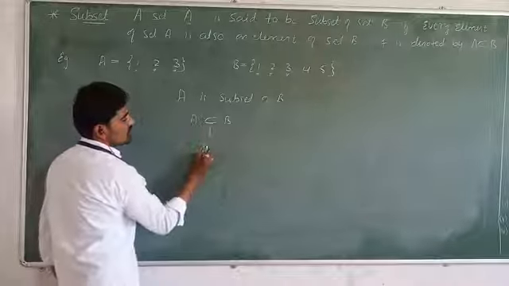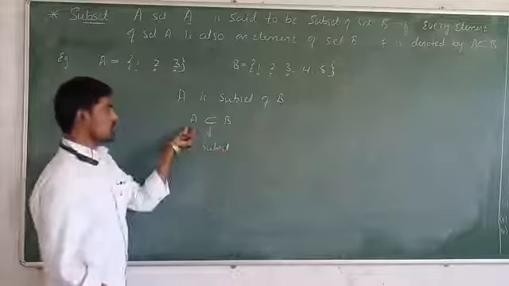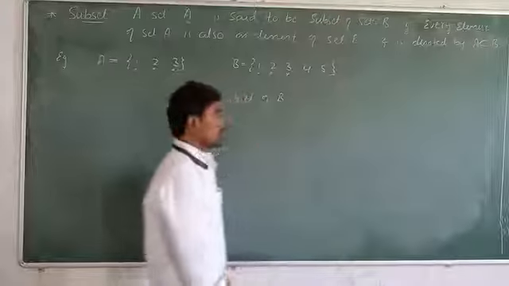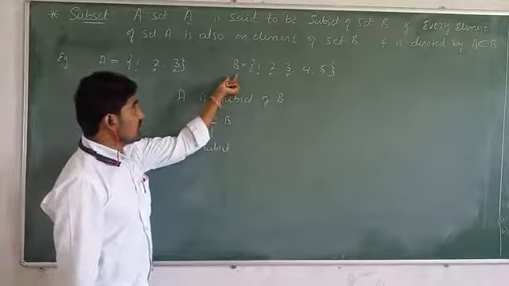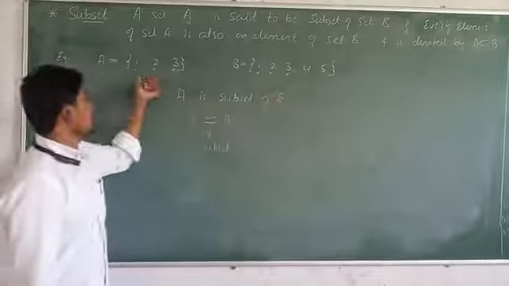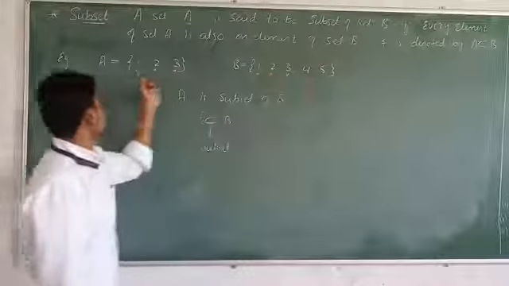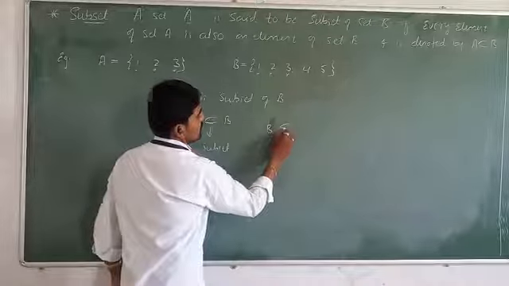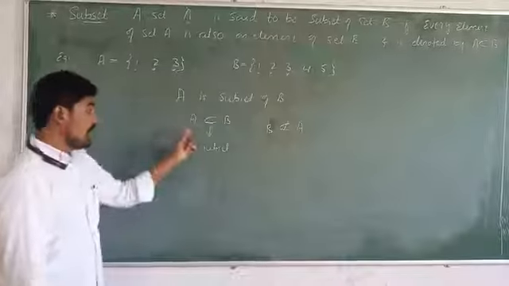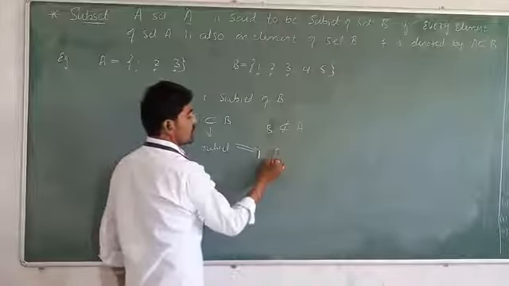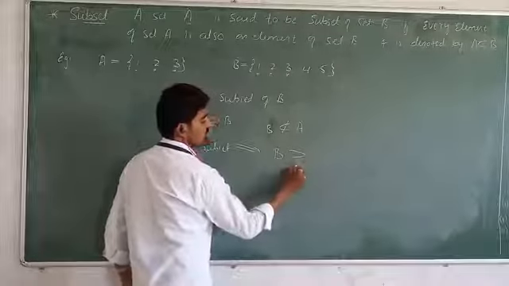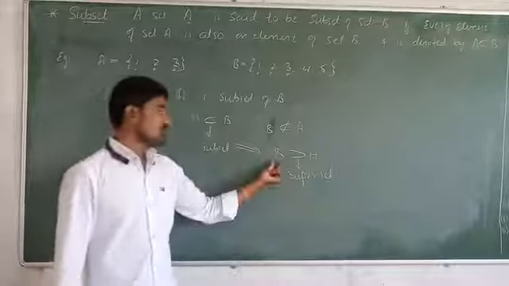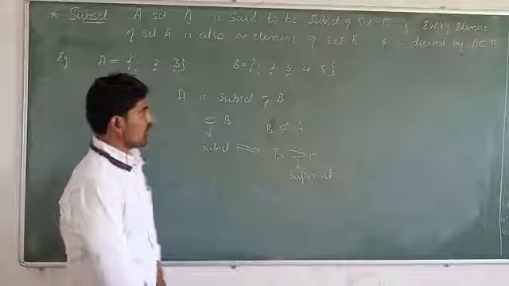This is the symbol for subset. A is a subset of B. That's why it is denoted by A ⊆ B. Now, the elements which are present in B, that is 4 and 5, are not present in A. So B is not a subset of A. But A is a subset of B. It means we call B a superset of A. This is the symbol for superset. B is a superset of A. I hope all of you understood.